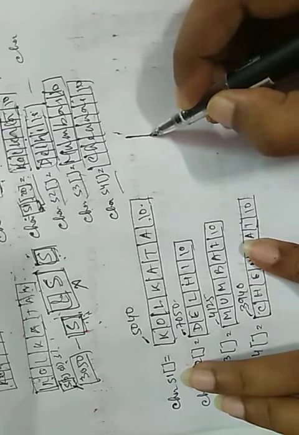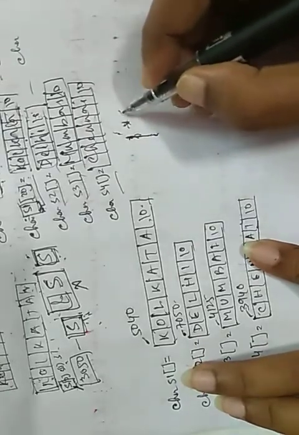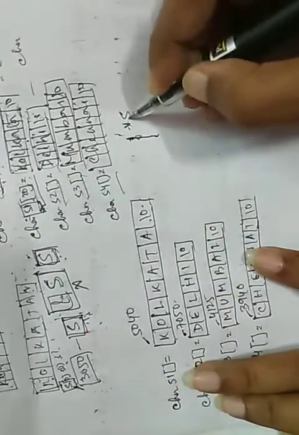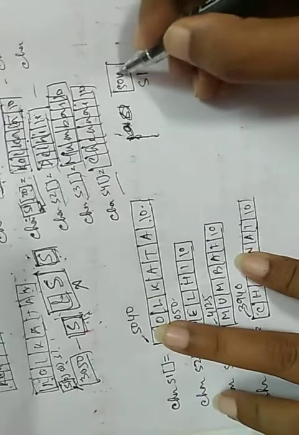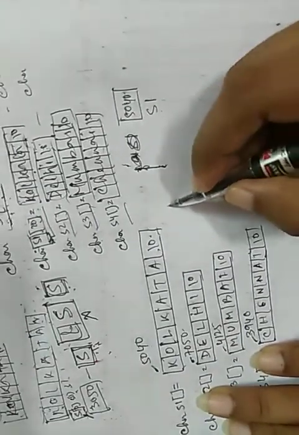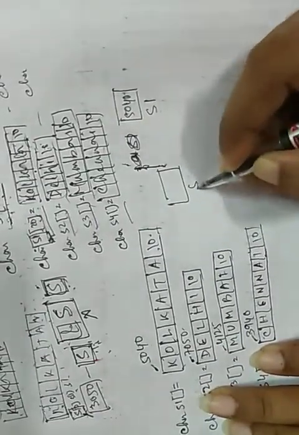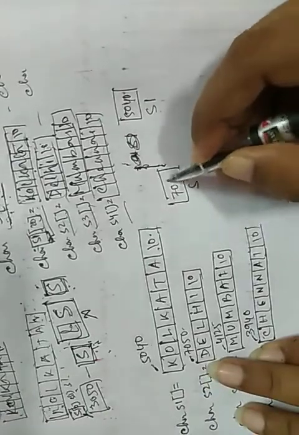So base address means, if we write star s1 or only s1, s1 stores 5040, because the array name stores the base address. Similarly, s2 stores 7050.